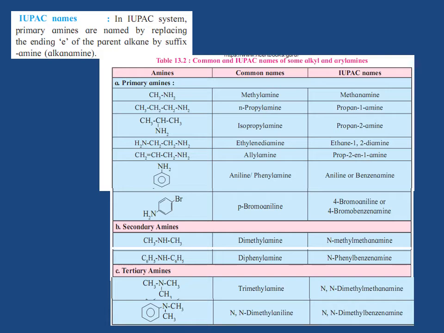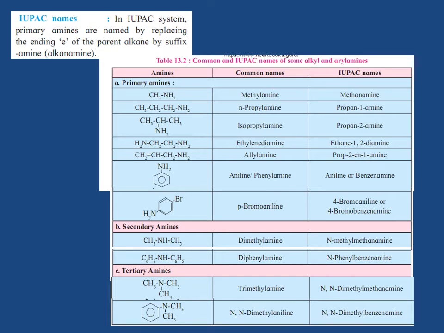Next one, NH2CH2CH2NH2. Common name ethylidene diamine, and IUPAC name, as it contains 2 carbon atoms, the corresponding alkane is ethane, and hence ethane-1,2-diamine. As it contains 2 NH2 groups, it is a diamine. Next one, CH2=CH-CH2NH2. Common name is allylamine, and IUPAC name is prop-2-en-1-amine.